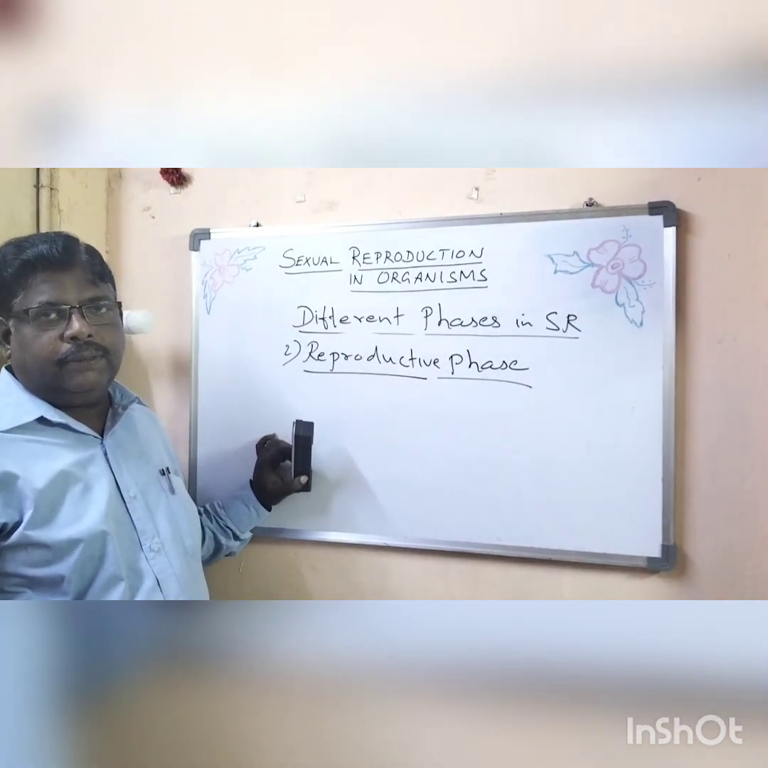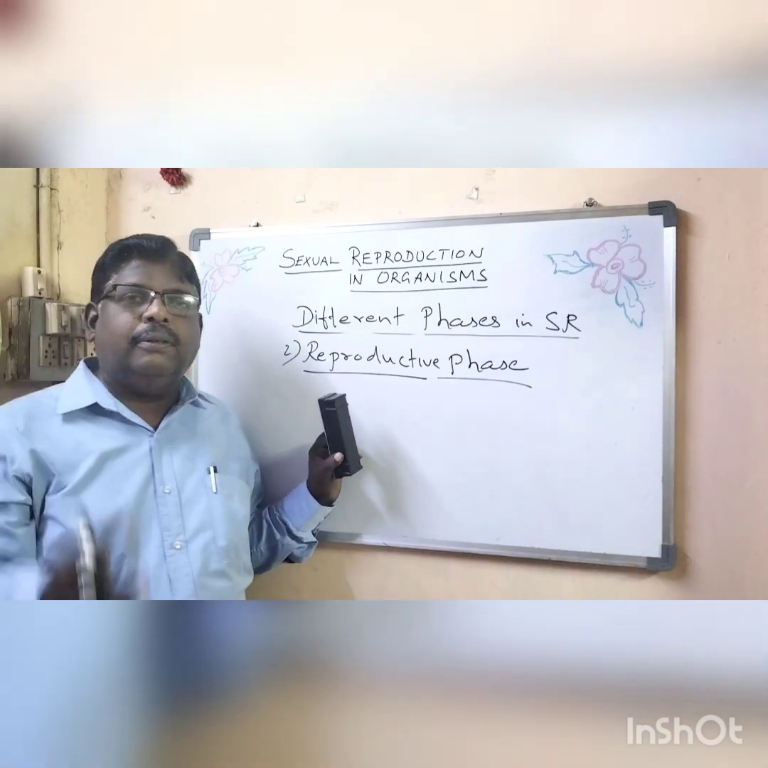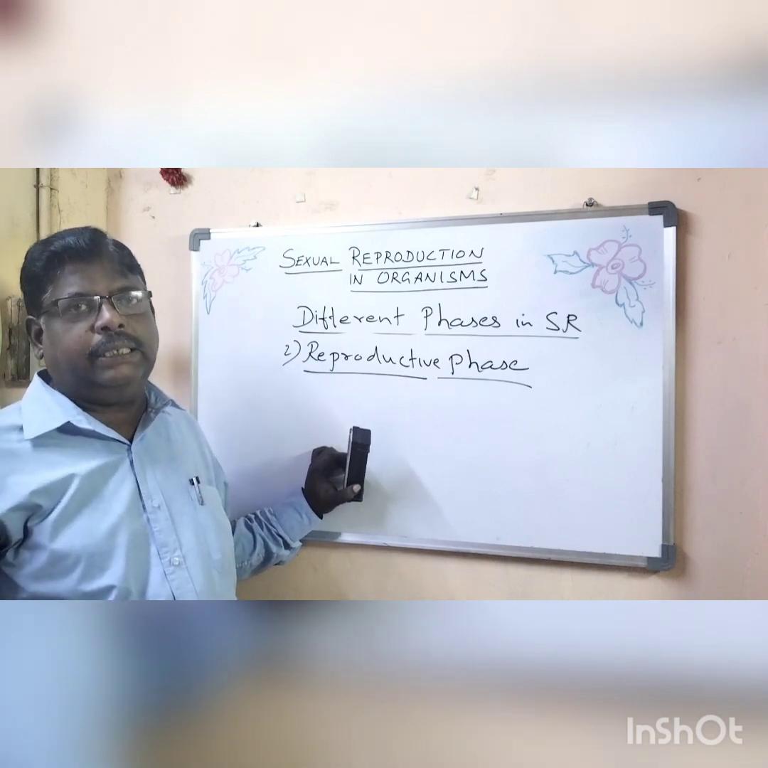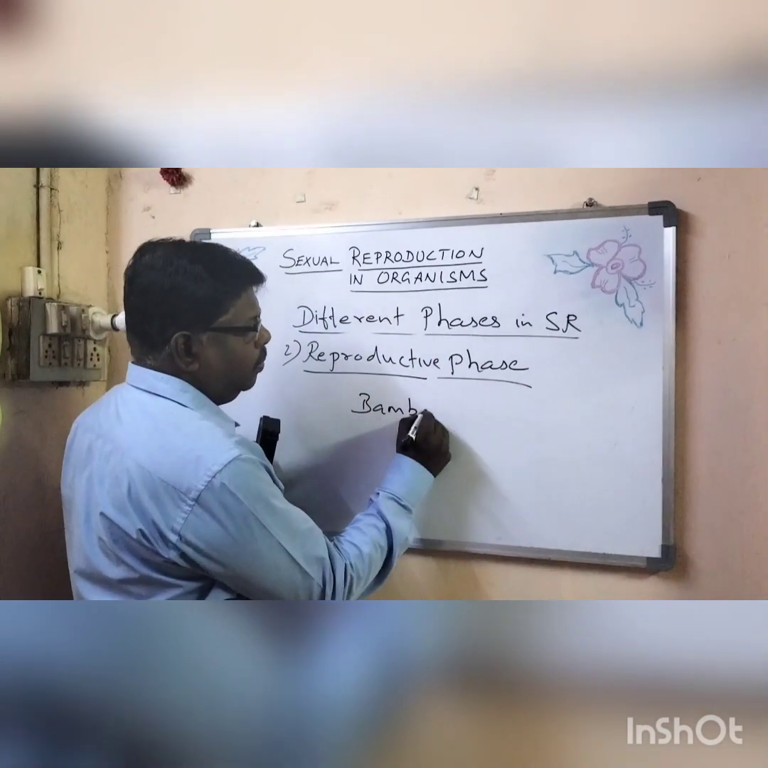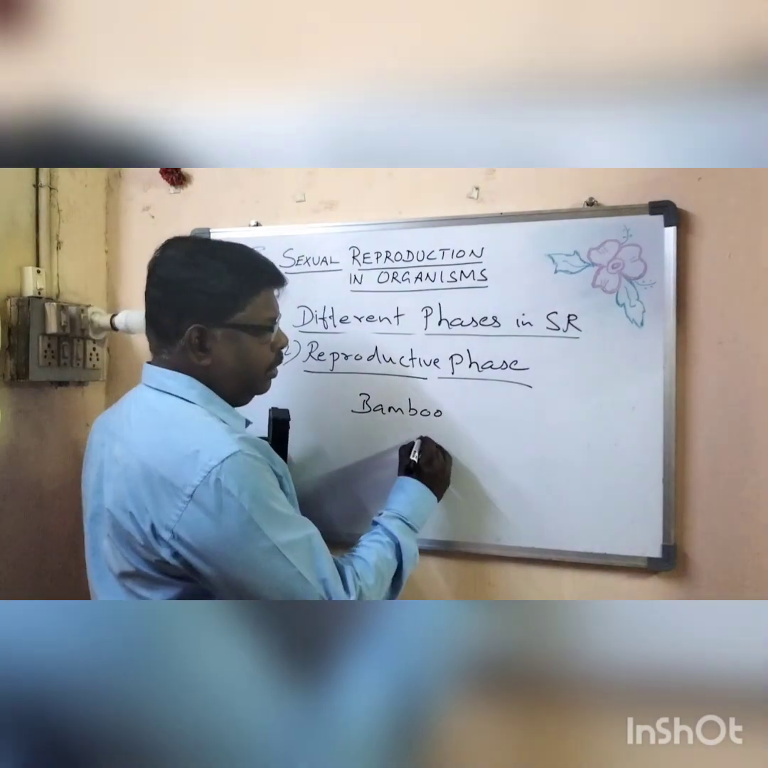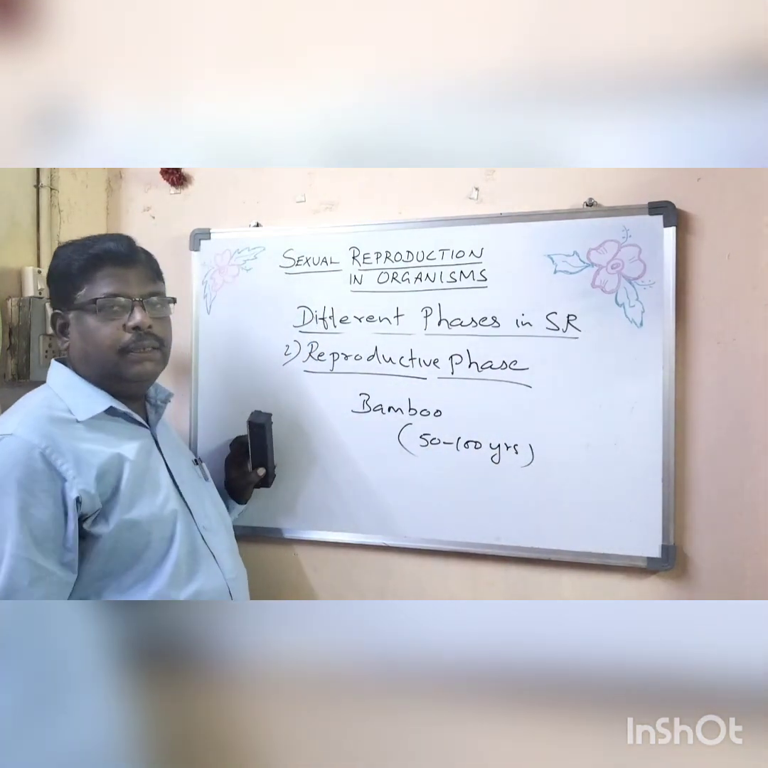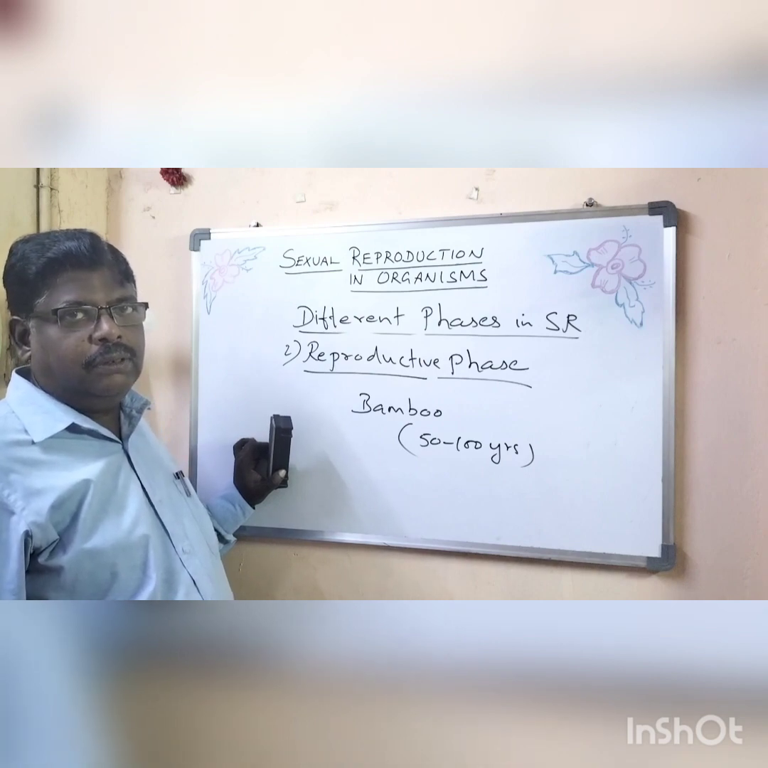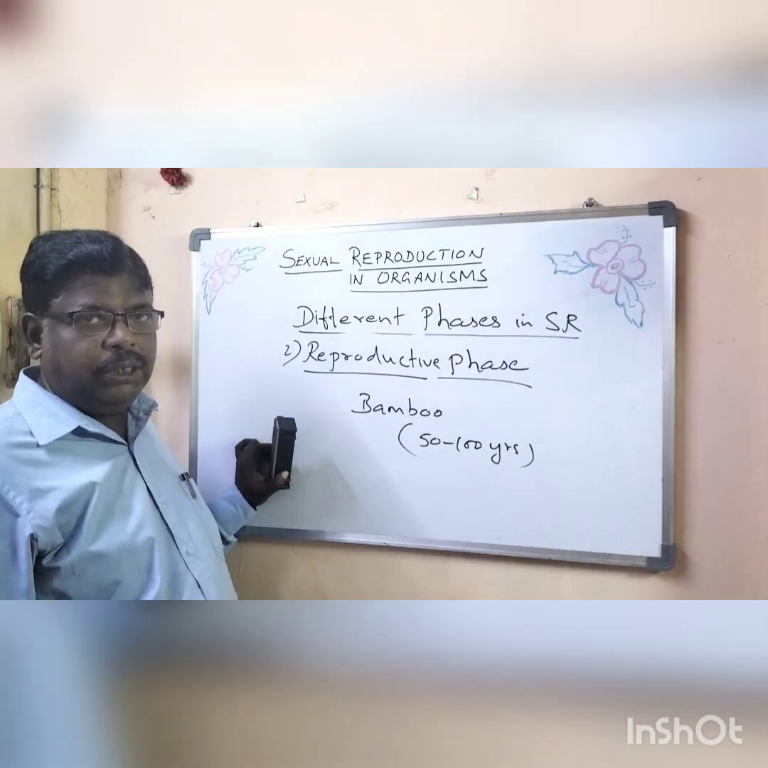Reproductive phase. Okay. So here, some plants will produce flowers seasonally. For example, bamboo. It will flower once in its lifetime, say 50 or 100 years. I repeat, there are some plants which will blossom only once in their lifetime. For example, bamboo, 50 to 100 years.